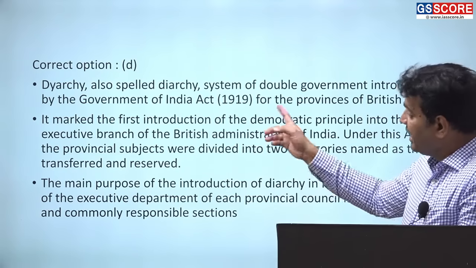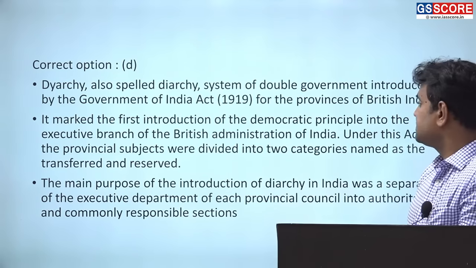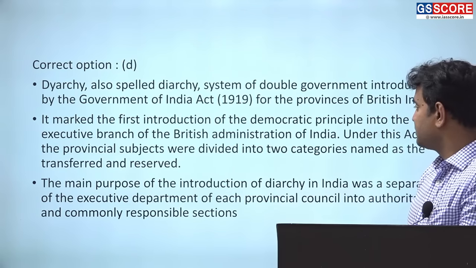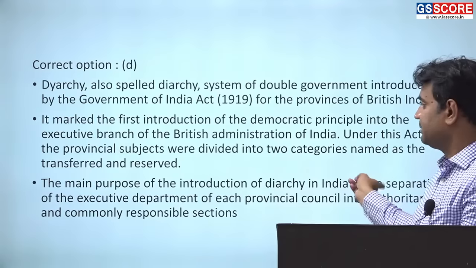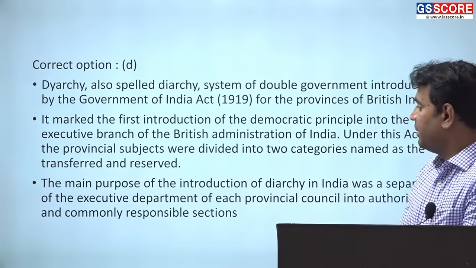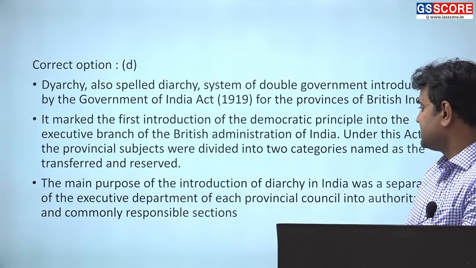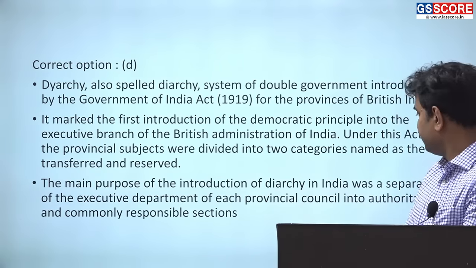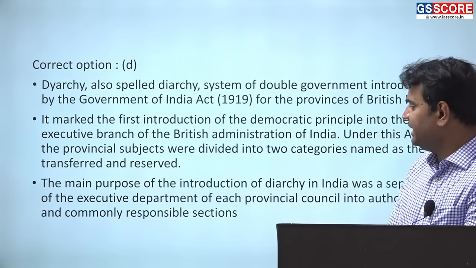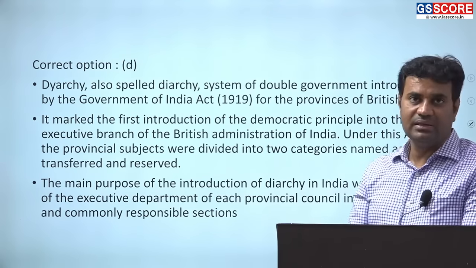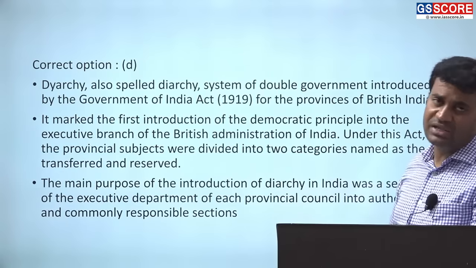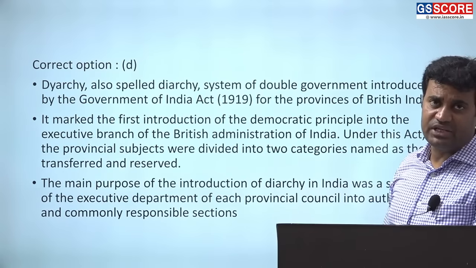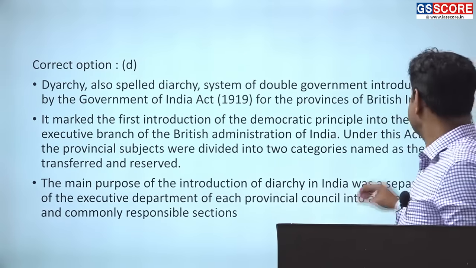It marked the first introduction of the democratic principle into the executive branch of the British administration of India. Under this act, the provincial subjects were divided into two categories named as transferred and reserved. The main purpose of the introduction of diarchy in India was the separation of executive departments of each provincial council into authoritarian and commonly responsible sections. So you get elaborate answers even in prelims examination, so as to have clear-cut understanding.